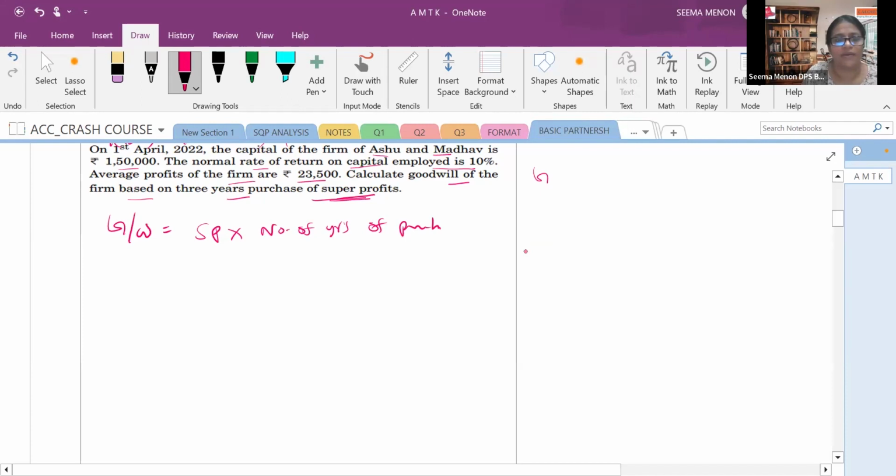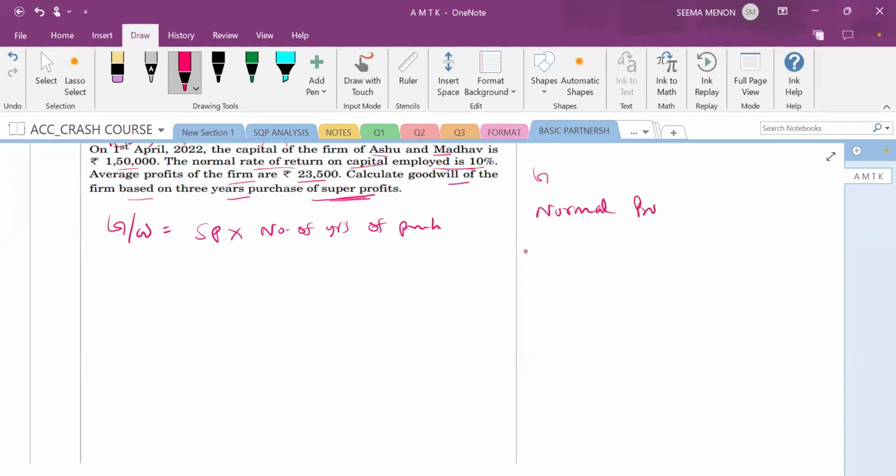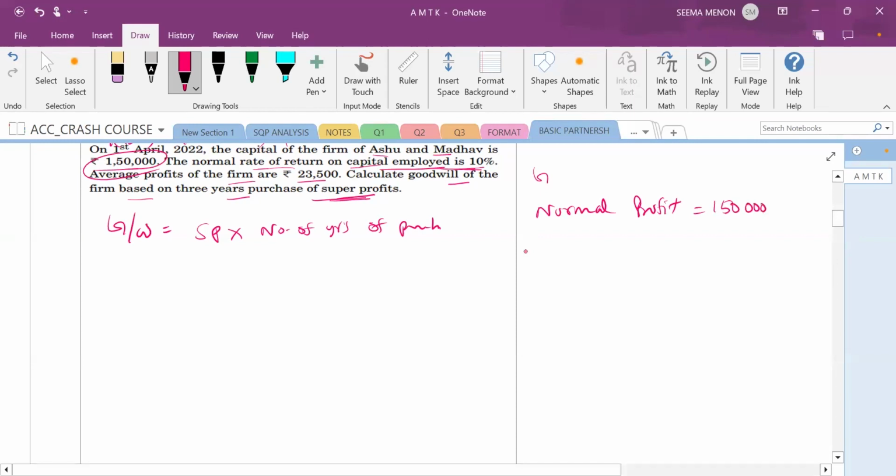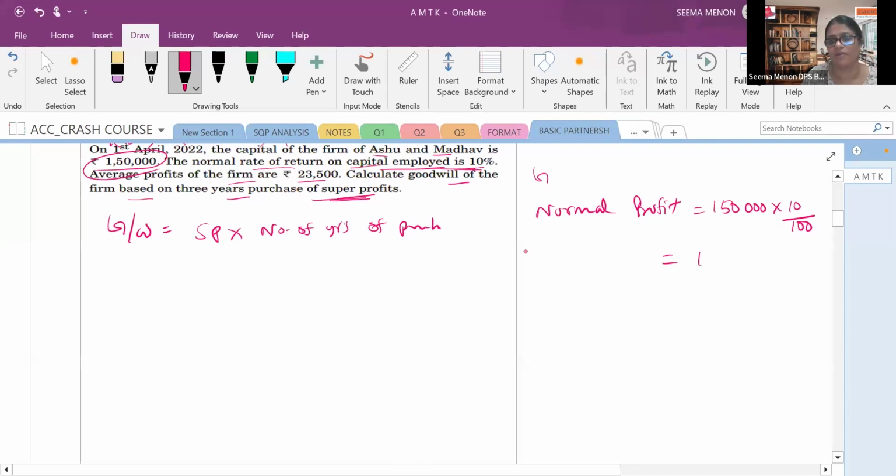Now, we can see that the normal rate of return means what? Normal profit, yes or no? Yes, ma'am. So normal profit, how to find out? On capital employed is 10%. What is the capital employed here? 10 upon 100 of 1,50,000. That will definitely be 15,000. And average profit is also given.